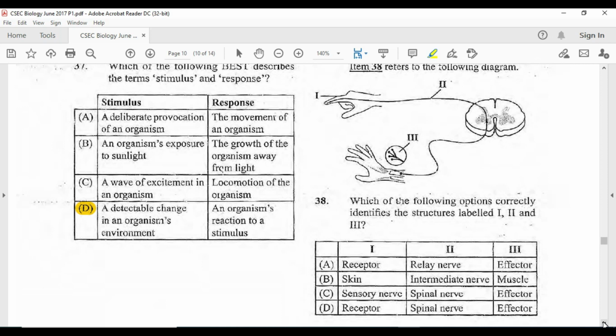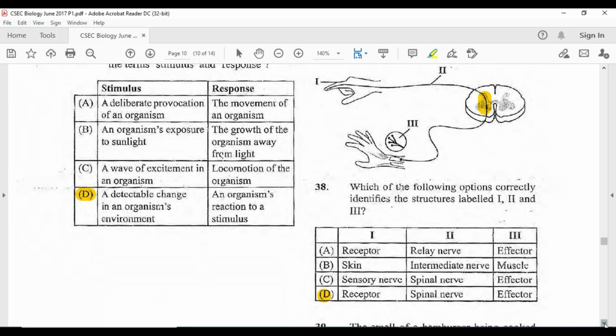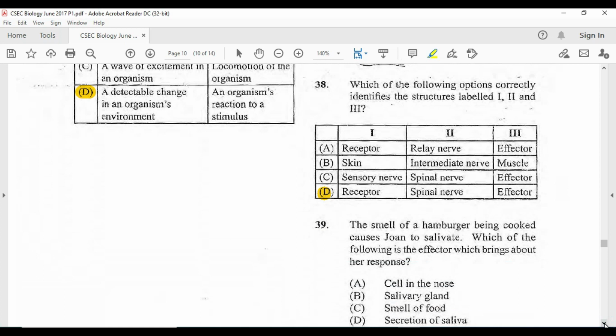So for this particular case, it's not the sensory neuron. So we are looking at the receptor and, of course, the spinal nerves. And, of course, it's going to be the effector on the other end. So D here being our answer. Alright, so you want to pay keen attention to this area. That is the area that is going to make the difference, whether it's going to be the spinal nerves or the relay or motor neuron.